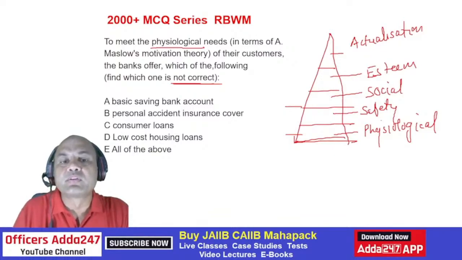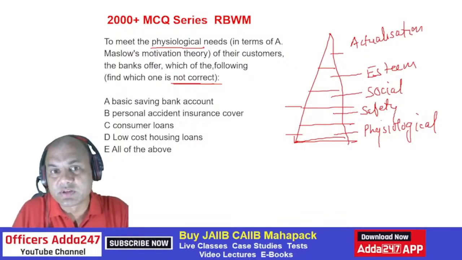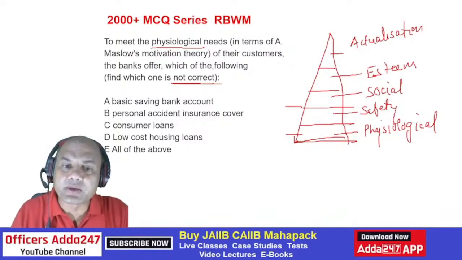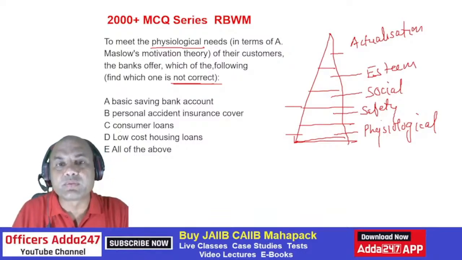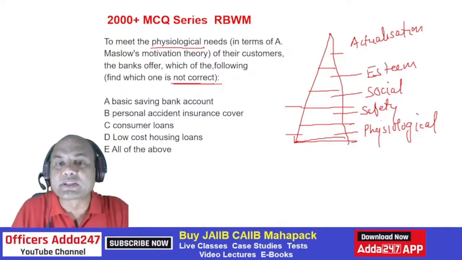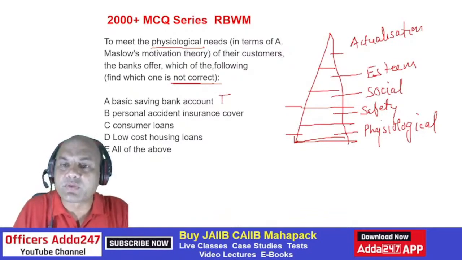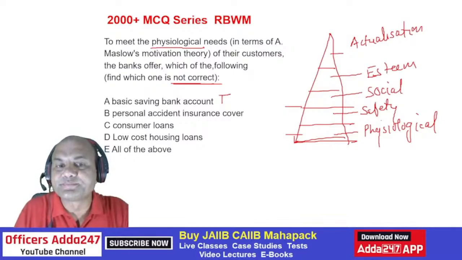Okay. So which accounts are given? See here, we want which one is not correct. Okay, we want what is false. So what we'll do, we'll write it over here, true and false. So A is BSBA, Basic Savings Bank Account. What is this BSBA? BSBA means basically the Jan Dhan account. So that is true. Jan Dhan account is for this physiological level only.